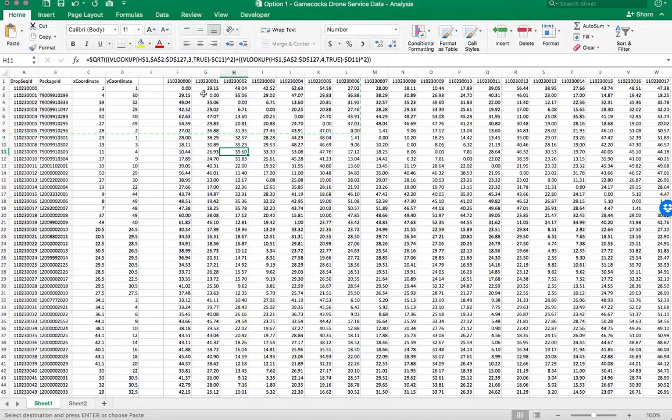Now here we have tried to calculate the distance. Just giving a brief, for package 01, the distance from the headquarter is 29.15. That's the distance between these 2 points.